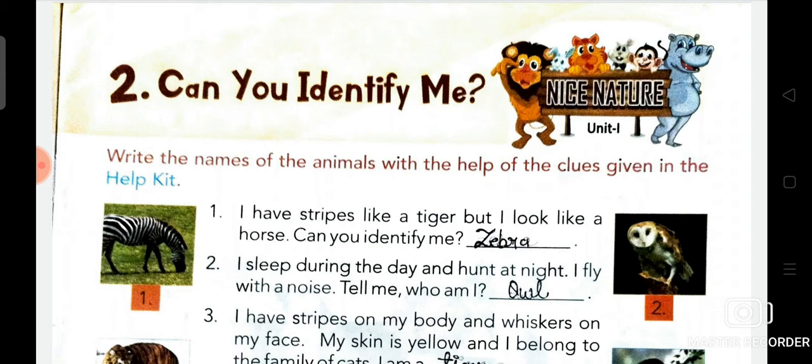Zebras are African equines with distinctive black and white striped coats. There are three extant species: the Grevy's zebra, the plains zebra and the mountain zebra. The prominent feature of zebras is the bold patterns on their coats.